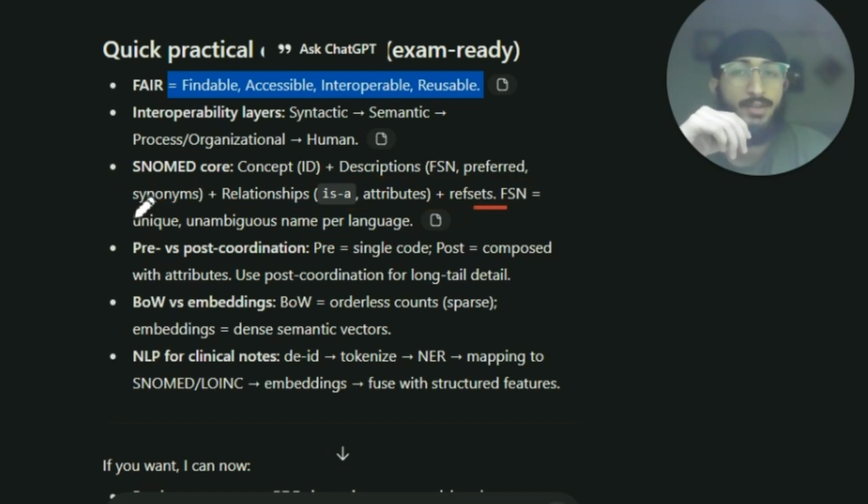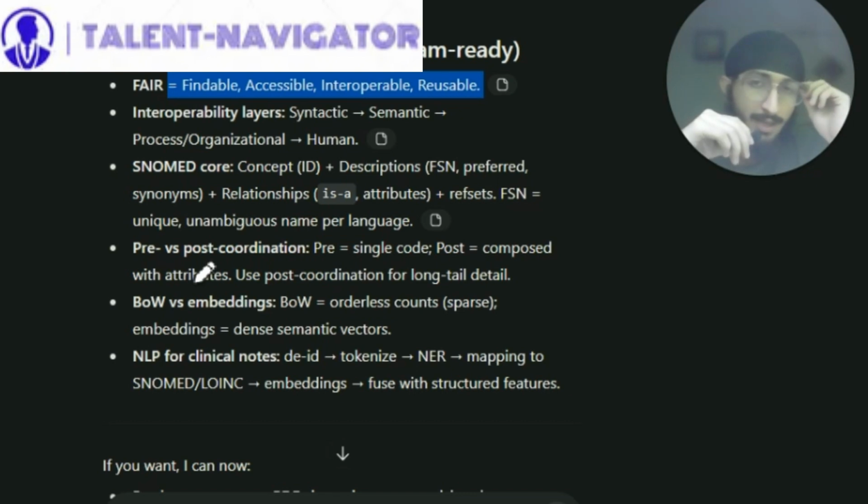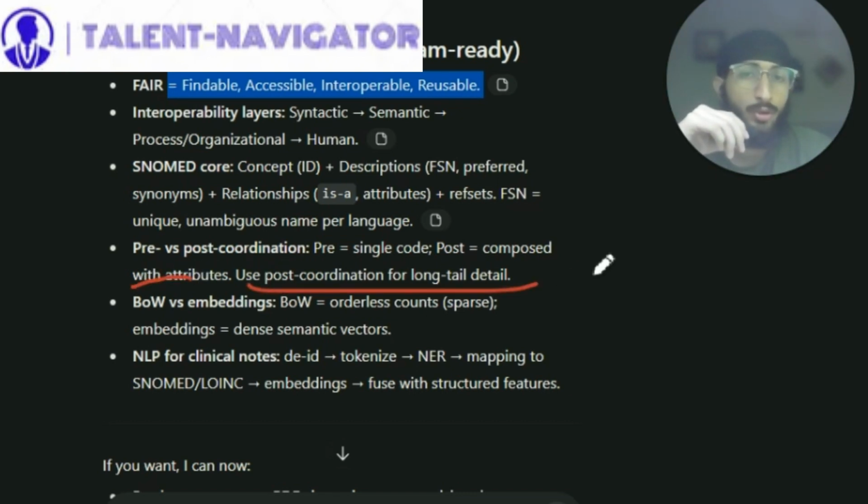Then reference sets. FSN is a unique, unambiguous name per language. Pre-coordination versus post-coordination: pre has a single concept ID or code. Post is composed, basically multiple IDs in combination with attributes. Use post-coordination for long-tail detail, and that's it for this video.